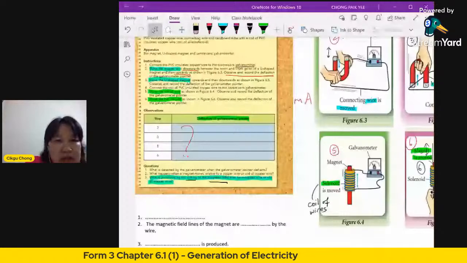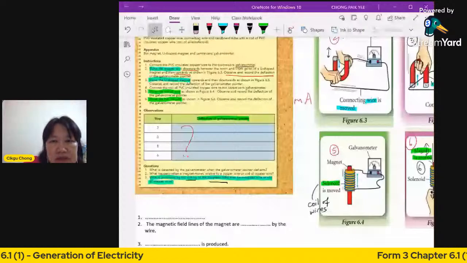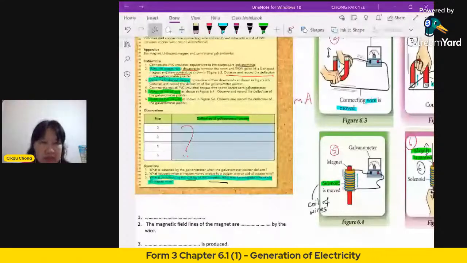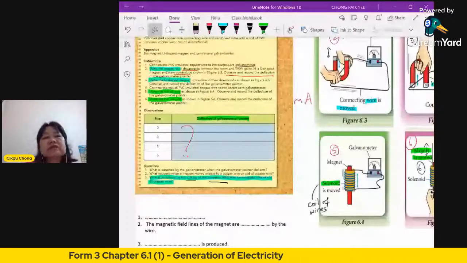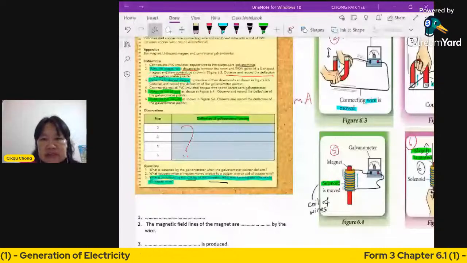Very simple. D-E-F-L-E-C-T-E-D. The pointer is deflected, or the pointer deflects, or you just say deflects. That's all you need.